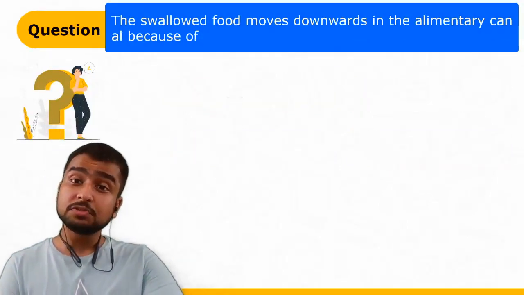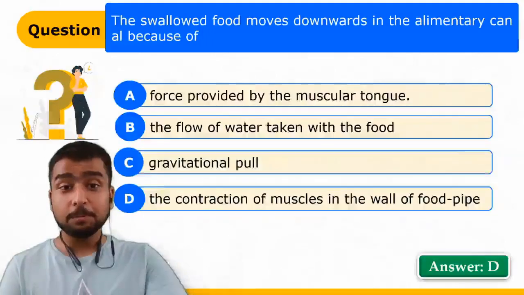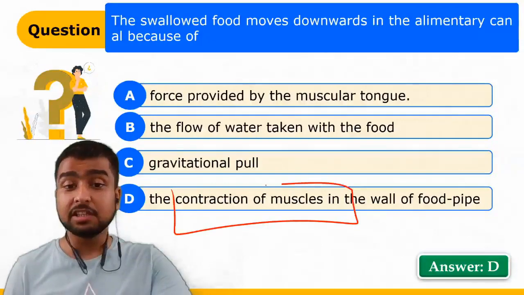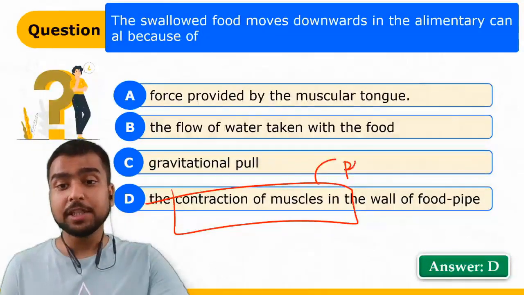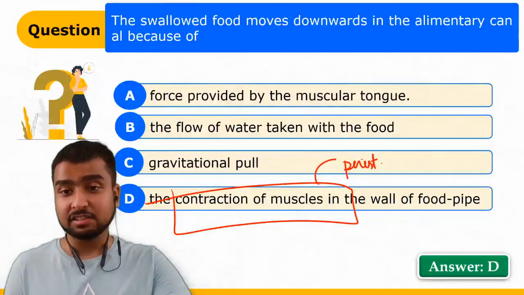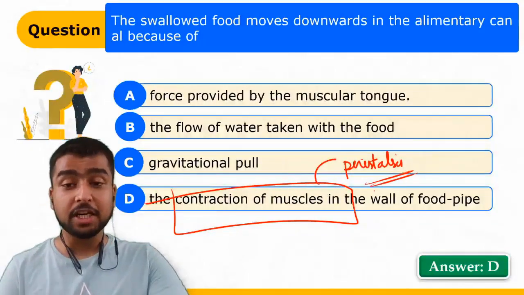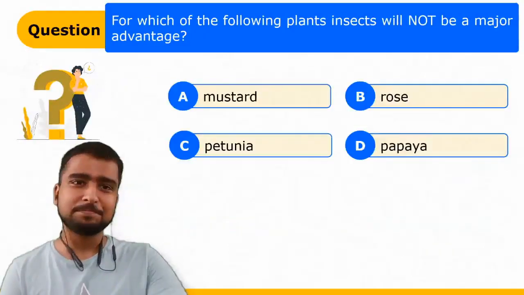The swallowed food moves downwards in the alimentary canal because of. तो बिल्कुल सही बेटा, it's not gravity, it is because the contraction of muscles in the food pipe or in the other parts of alimentary canal. इसी को बेटा आप लिखते हो peristalsis, right? This is what peristalsis is all about. Okay, so we'll try to remember the basic concept जो हमने पढ़े.